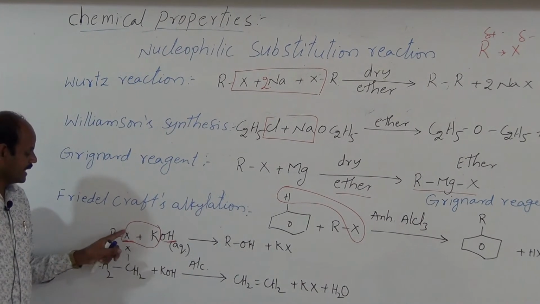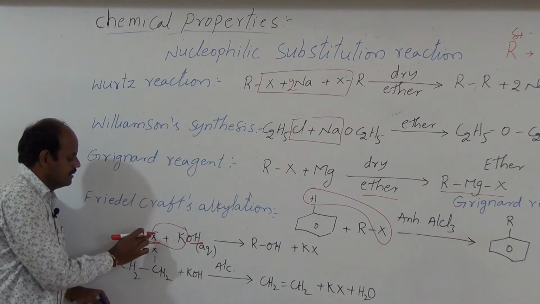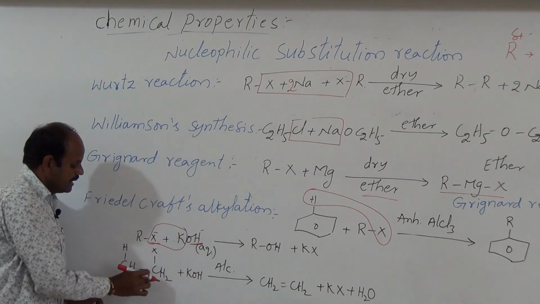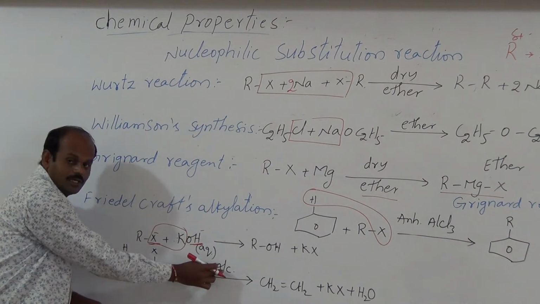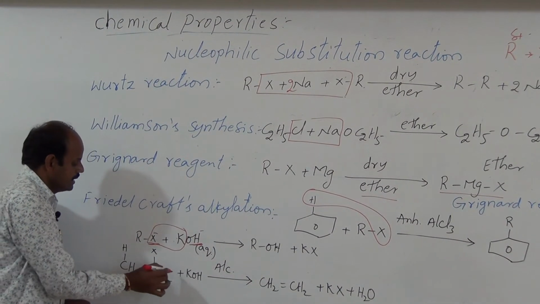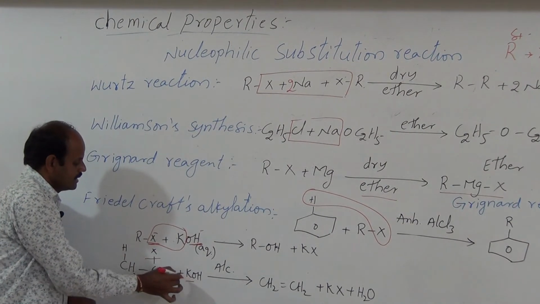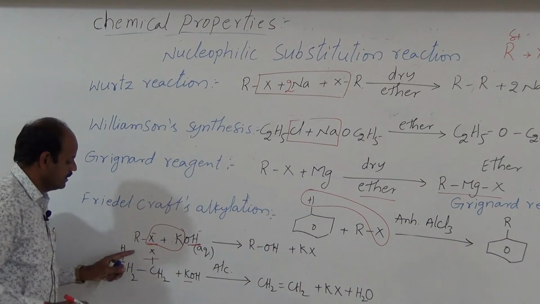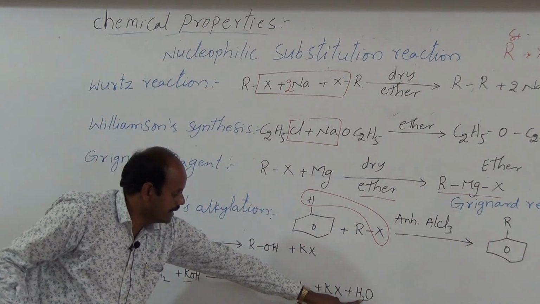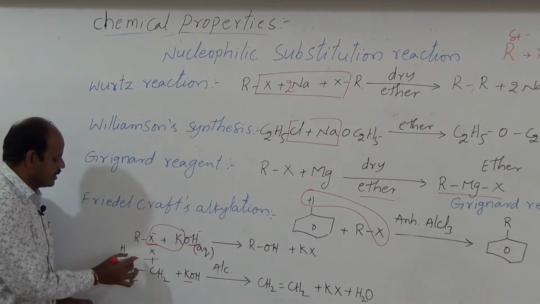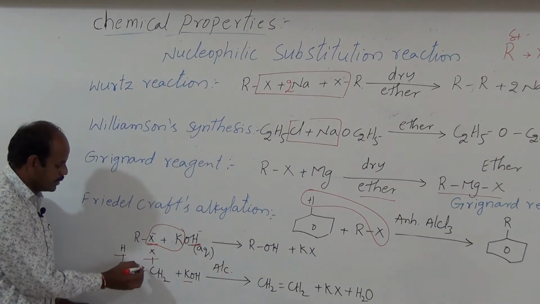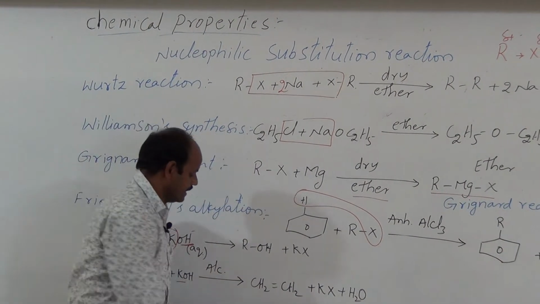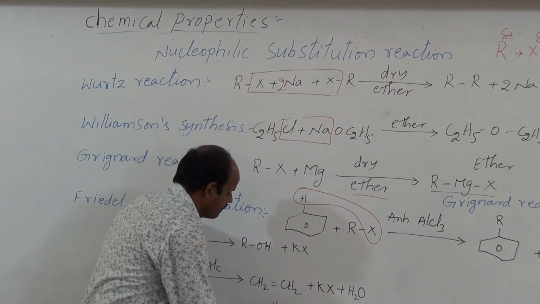The previous one is a substitution reaction because the halide is replaced by hydroxyl group. But here elimination takes place in the presence of alcoholic KOH. Thus potassium and halogen combine together to form KX, and hydrogen and OH combine together to form H2O. Then one bond is broken here, another bond is broken here, and a new bond is formed between these two carbon atoms. Thus we get ethene, which is an alkene.